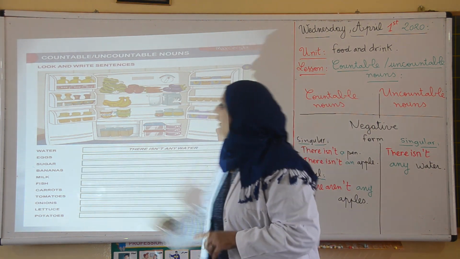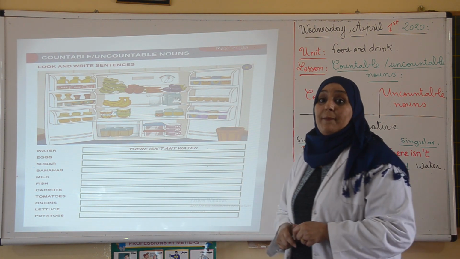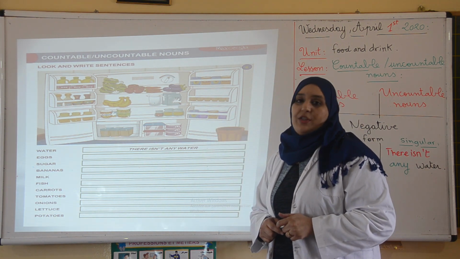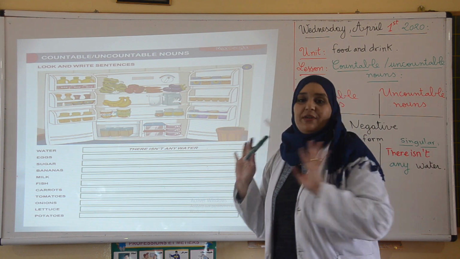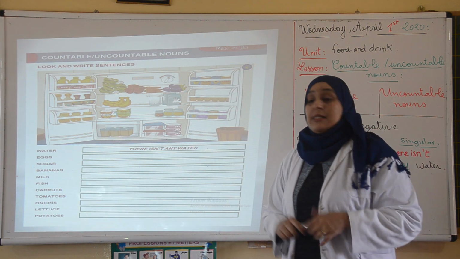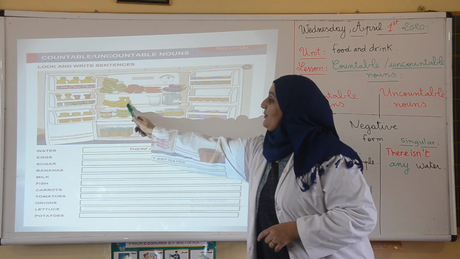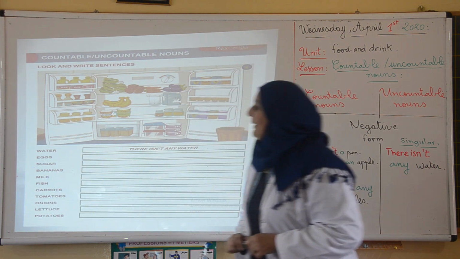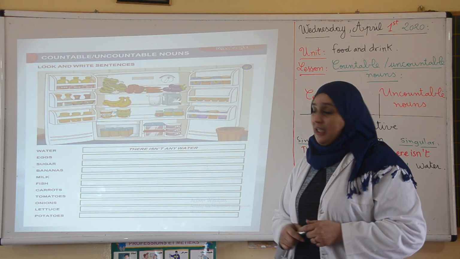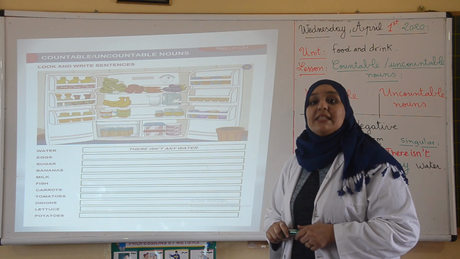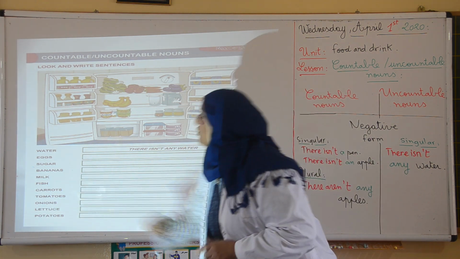Question about sugar, and sugar is uncountable. Is there any sugar in the fridge? No, there isn't. Can you see? No, there isn't any. Question number 4, bananas. Are there any bananas? Yes, there are. Question about milk. Is there any milk? Look. Yes, we got it. Yes, there is some.